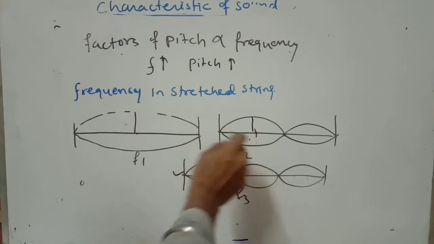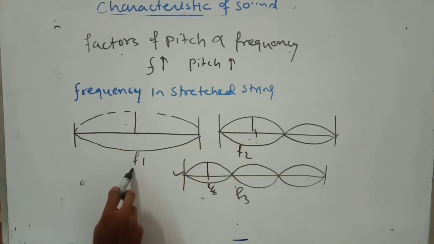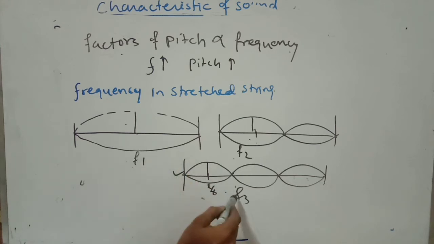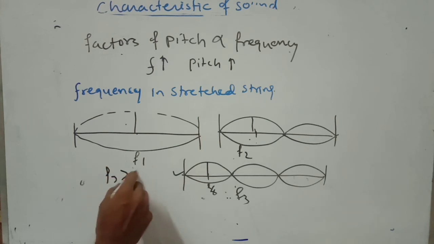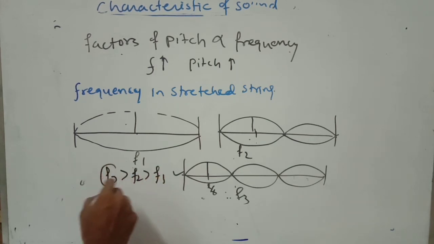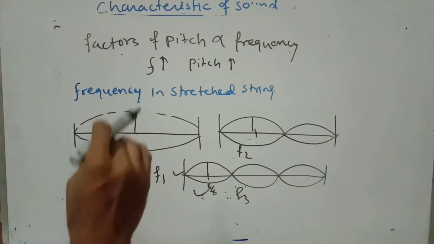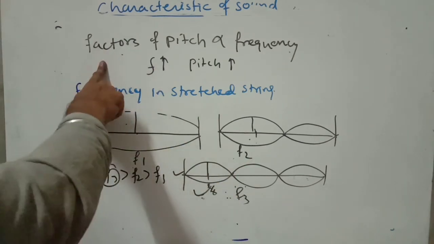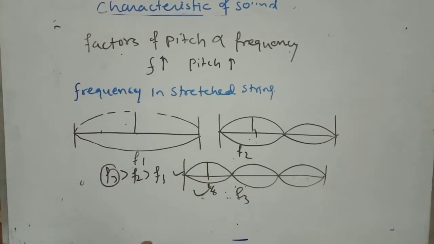So amplitude decreases, that means you can say loudness in this case is greater with respect to this one and this one. But in case of shrillness and pitch, the third one has more, because F3 is greater than F2, greater than F1. So here the shrillness and pitch of the sound are greatest. As the plucking length or disturbance length decreases, frequency increases. That means you can say shrillness or pitch also increases.